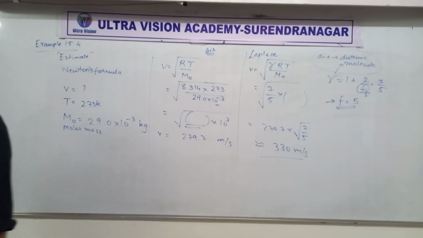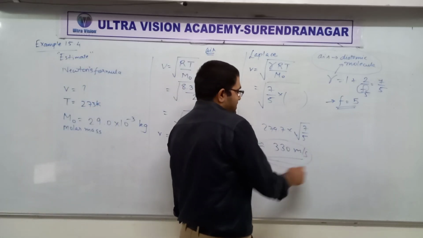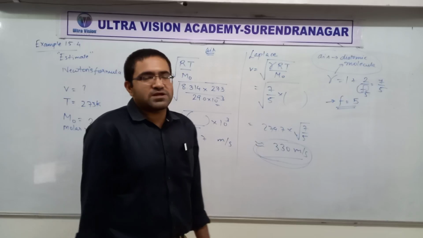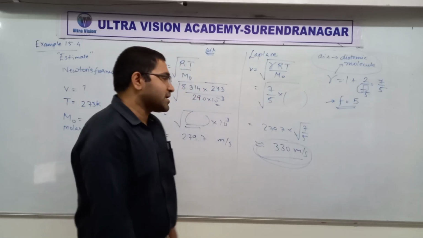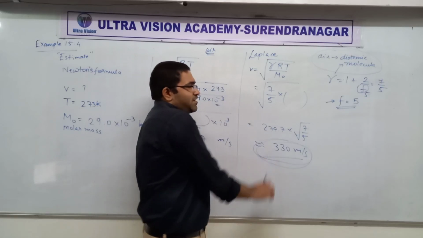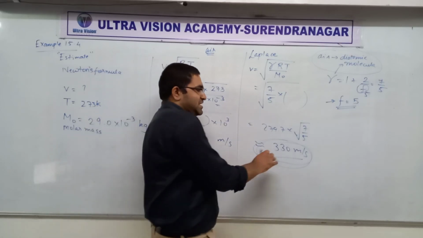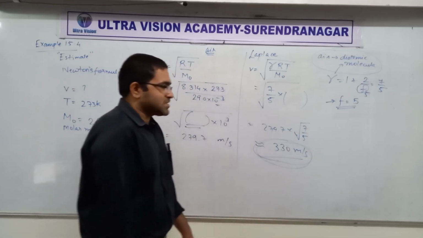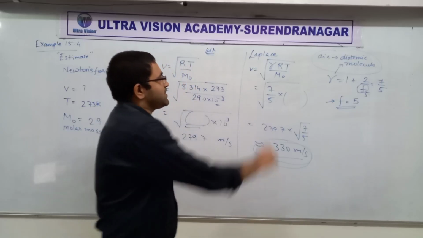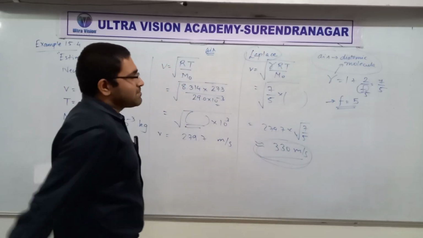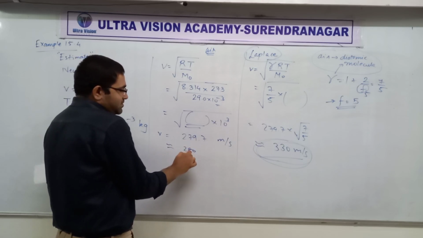So this is the actual measured speed of sound in dry air, that is, without humidity. The speed of sound in dry air at 0 degrees Celsius is roughly 330 meters per second, which matches this fairly well. That's why I was saying that Laplace's formula is better, because it gives you a proper answer. On the other hand, this is close to 280.